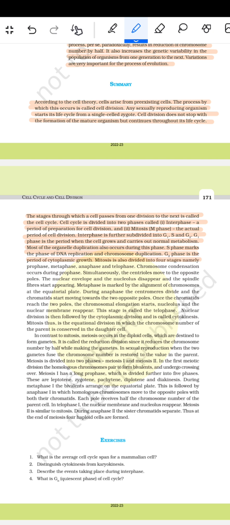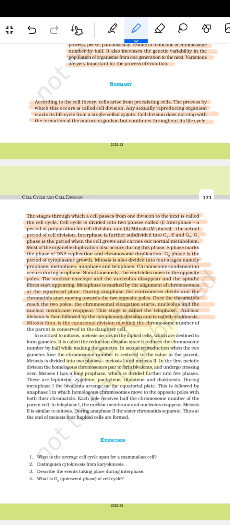Mitosis is also divided into four stages, namely prophase, metaphase, anaphase, and telophase. Chromosome condensation occurs during prophase. Simultaneously, the centrioles move to the opposite poles. The nuclear envelope and the nucleolus disappear, and the spindle fibers start appearing. Metaphase is marked by the alignment of the chromosomes at the equatorial plate. During anaphase, the centromere divides and the chromatids start moving towards the two opposite poles. Once the chromatids reach the two poles, the chromosomal elongation starts and the nucleolus and the nuclear membrane reappear. This stage is called telophase. Nuclear division is then followed by cytoplasmic division, called cytokinesis.